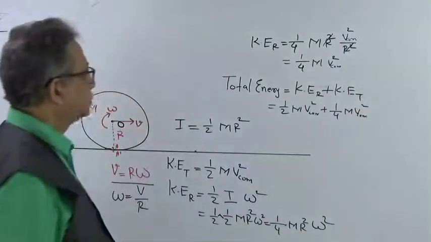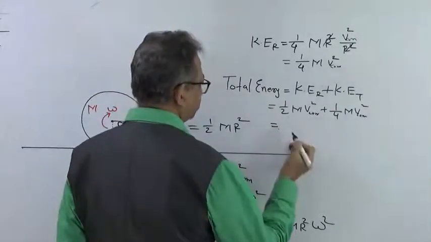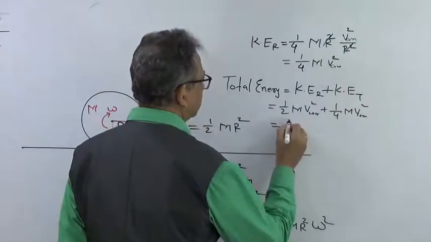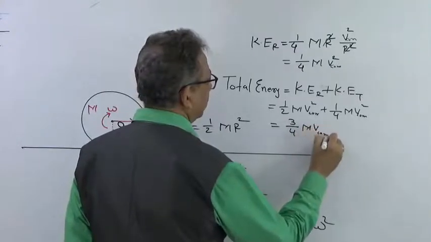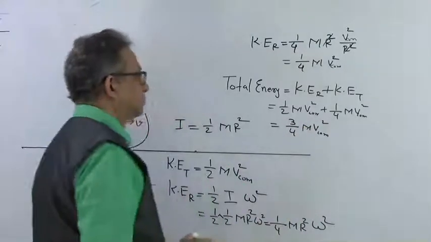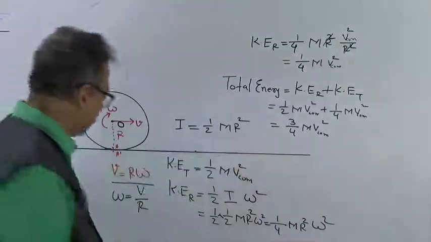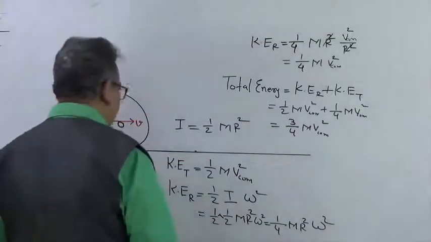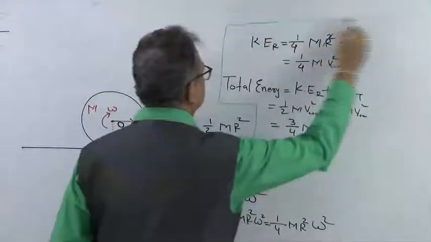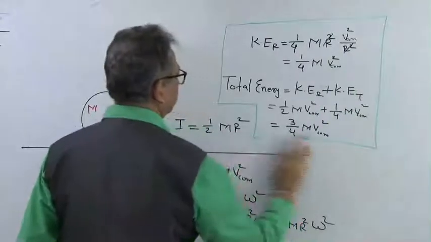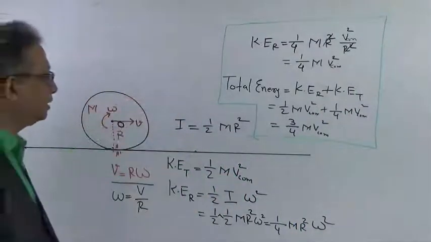Okay, so what do we have? This is going to be 3 by 4 m v square. Did you get this? What have we derived over here? So what have we got over here? This is your total kinetic energy of a rolling body, which is a disc.